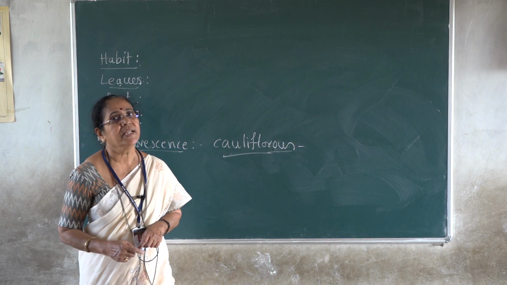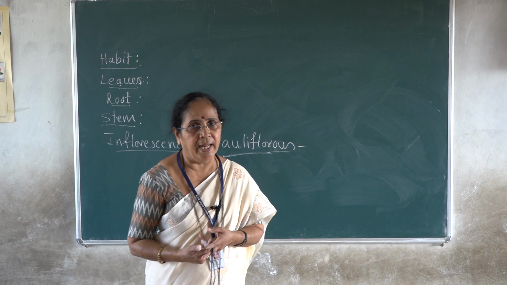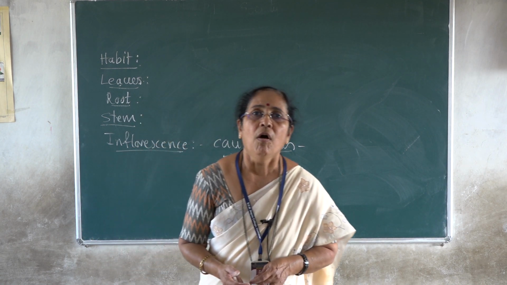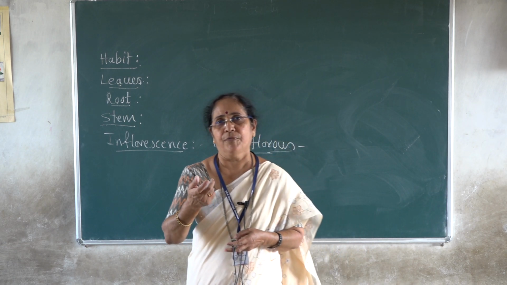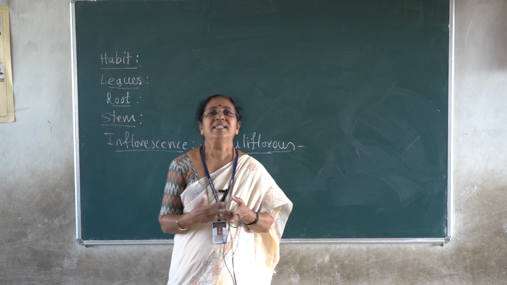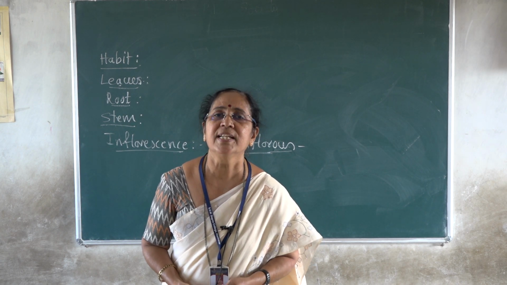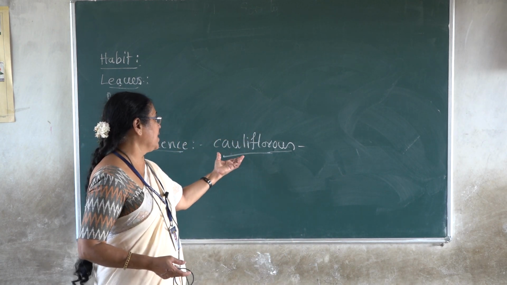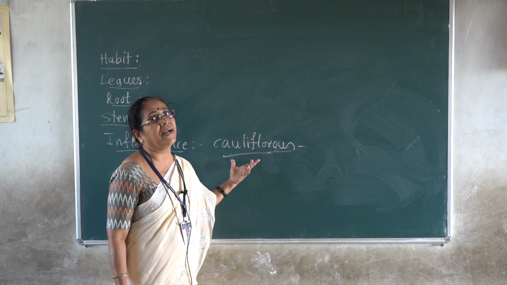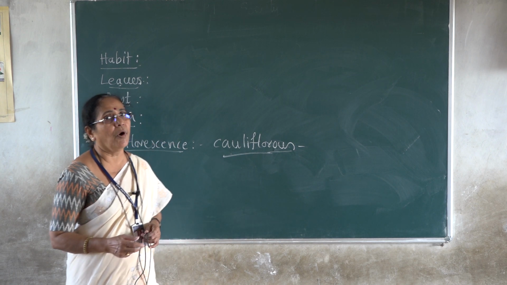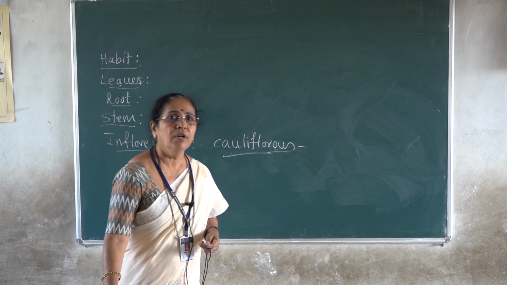So the inflorescence is either the flowers may be produced singly, then it is to be described as solitary, or it may be produced in small clusters of 2 to 3 flowers, may be axillary or terminal in position, and in some plants of the family, the flowers are directly born on the stem. That is about the inflorescence of the family.